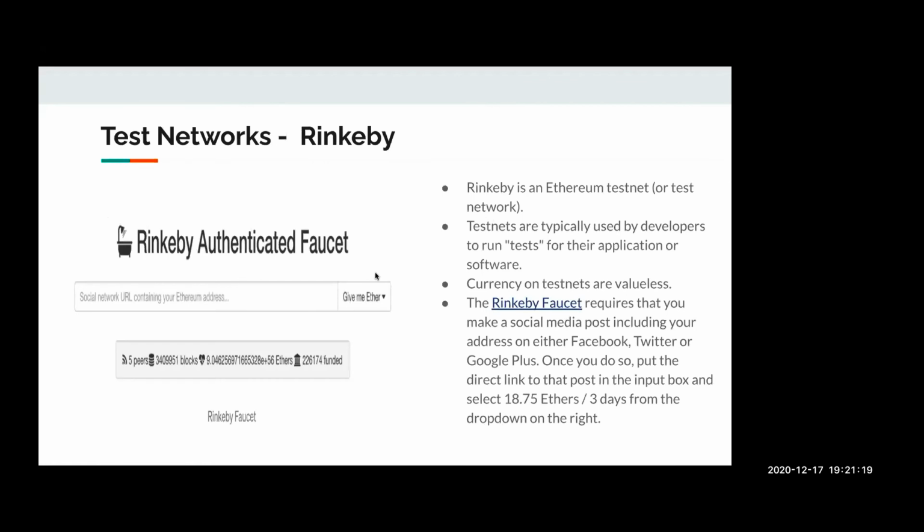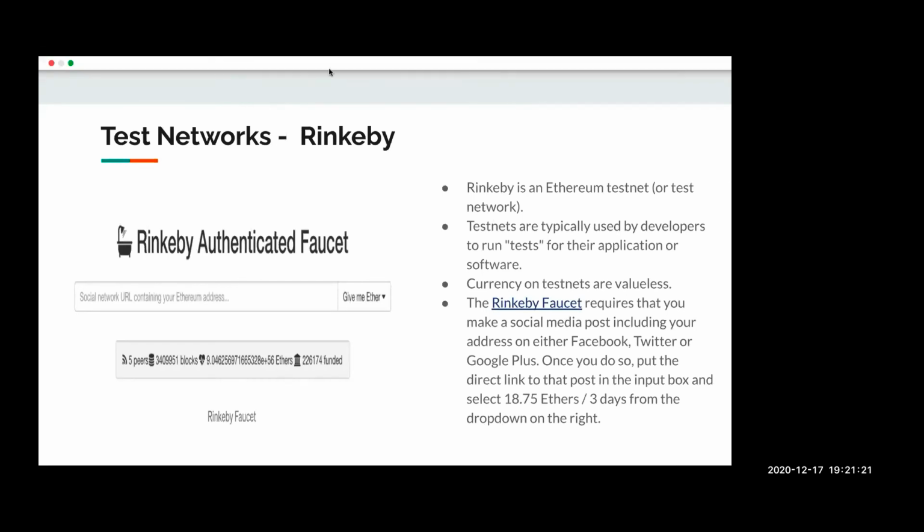So there are multiple test networks where we deploy our smart contract to extensively test it before deploying it on the main network. Rinkeby and Ropsten are two of those networks. Here we get Ethereum again for testing on the network, just like we get fake ethers in Ganache. The way we get the ethers for Rinkeby and Ropsten is by requesting it through the faucet corresponding to that particular test network.